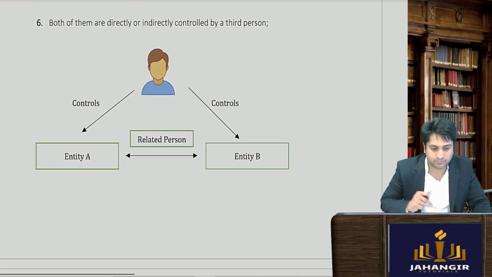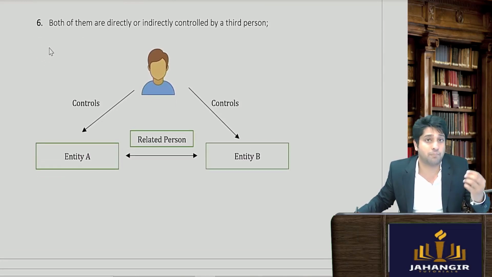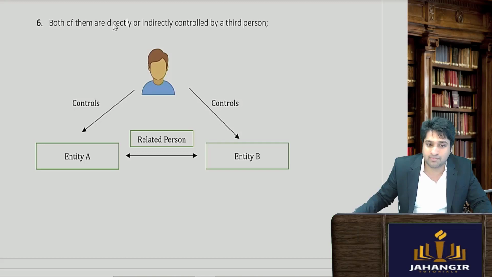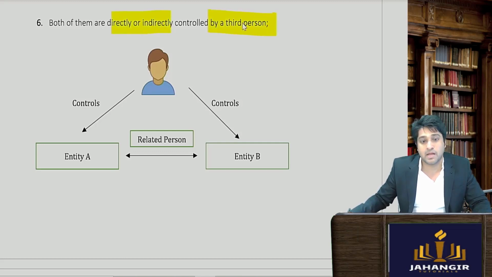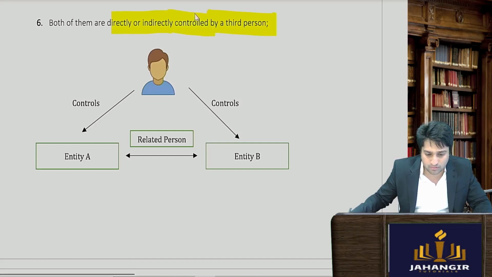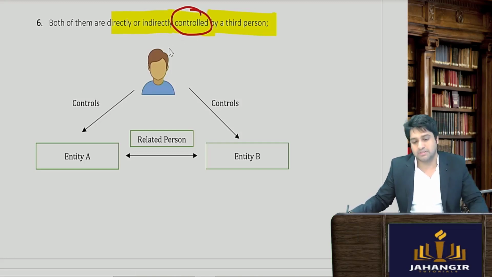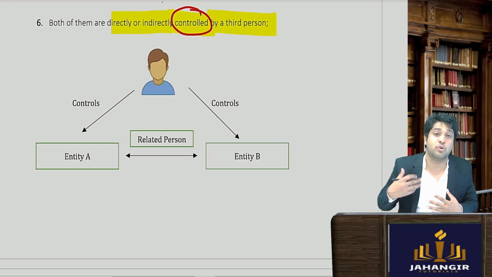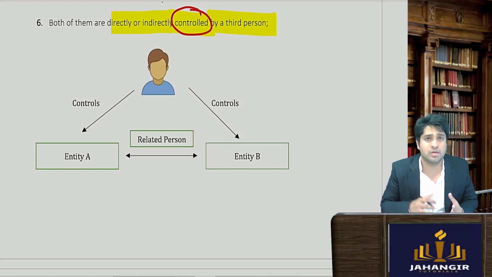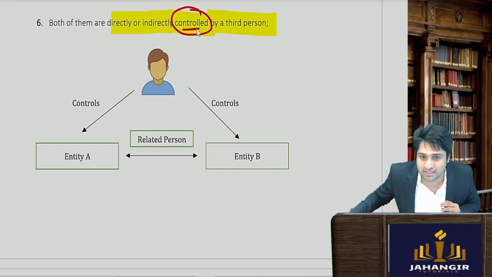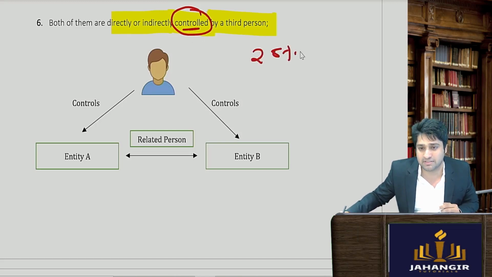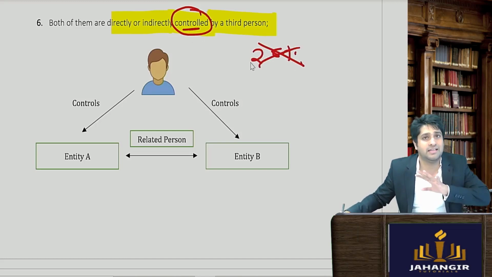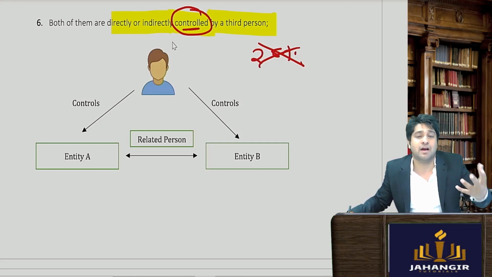Next, point number 6. Both of them directly or indirectly are controlled by a third person. Now what is happening here? Both of them are directly or indirectly controlled by a third person. Now sometimes we are not talking about 25%. 25% may not be there, but if it comes under the 6th, there is no percentage criteria at all. Anyway, now what is control?